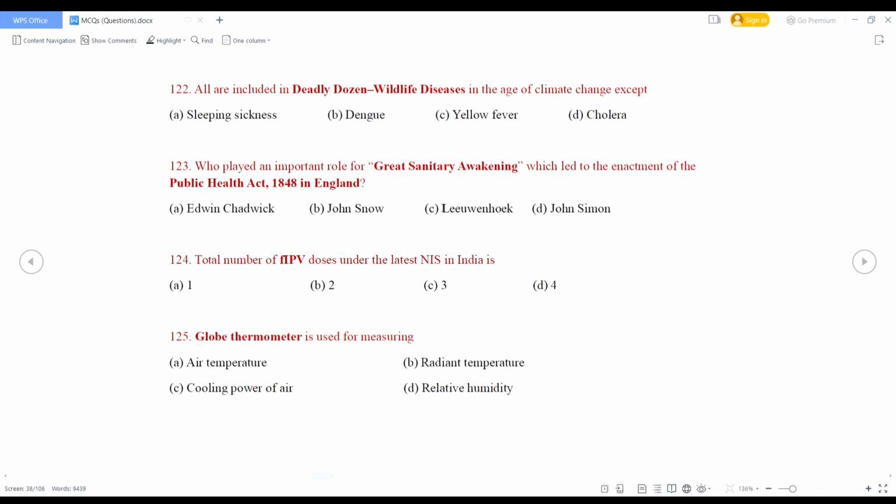So what is the wrong statement? Option B, that is dengue. Dengue is not included in it.